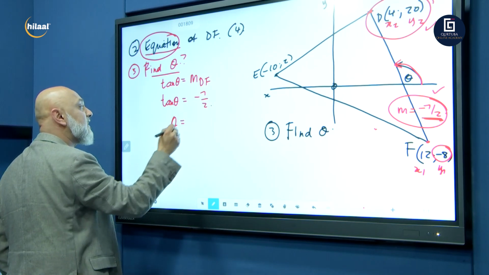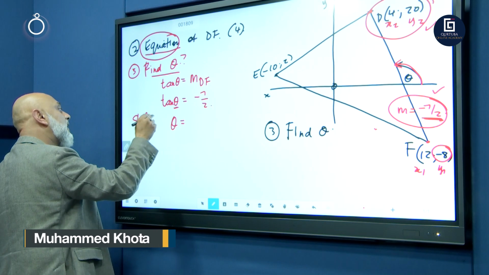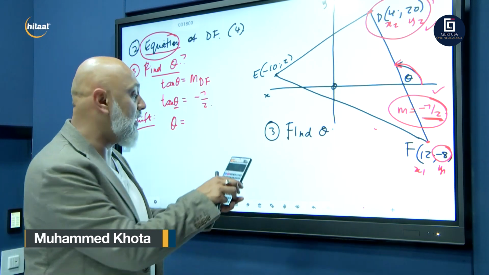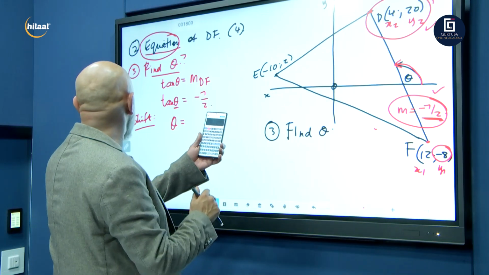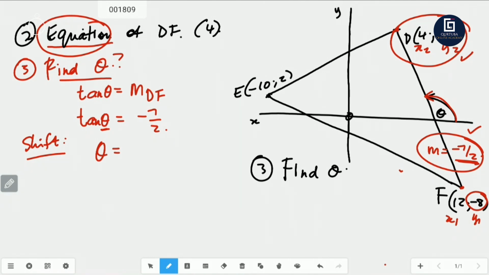So theta is equal to... because we're looking for an angle, we use the shift key on our calculator. Let's go to our scientific calculators. We go shift tan, and we put in there negative 7 over 2. And what do I get? I get minus 74,05.